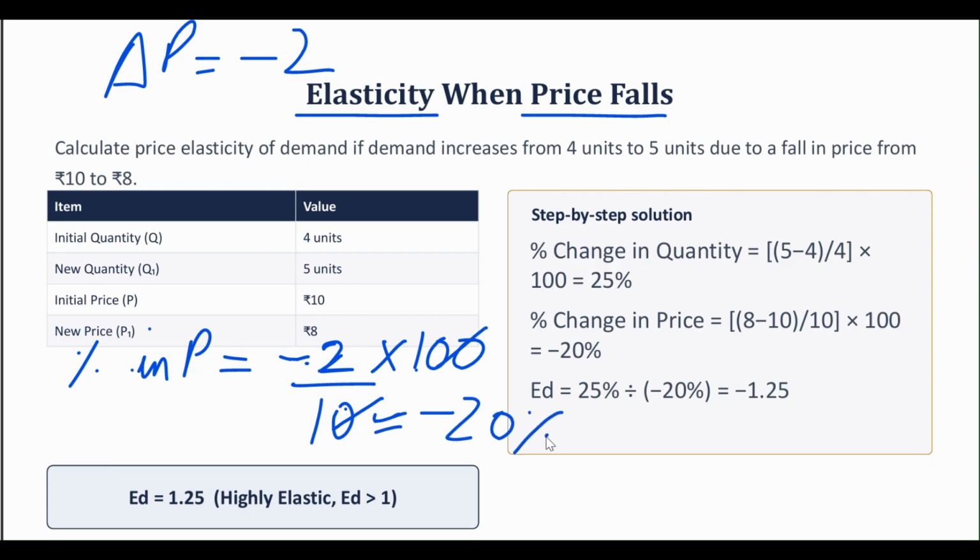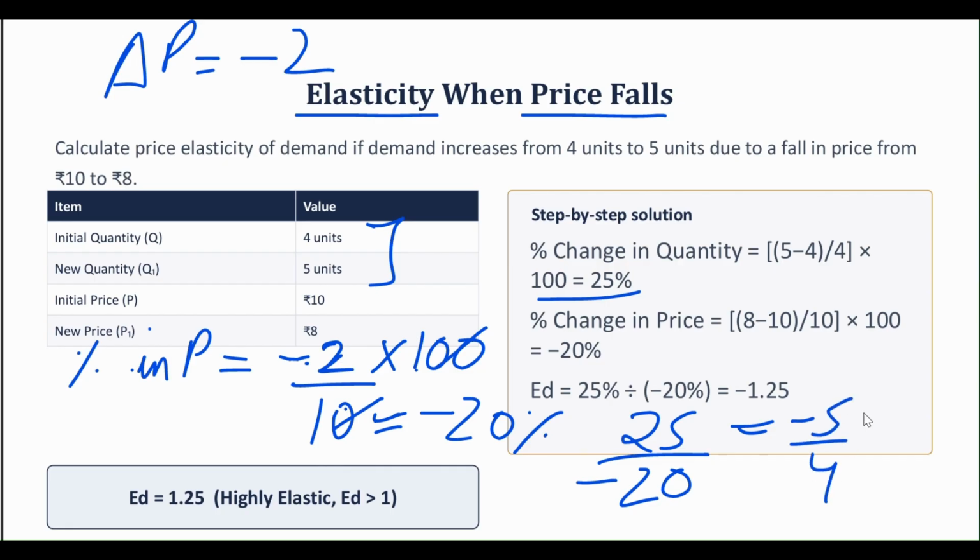Minus 20%. Similarly, I am going to find the change in quantity and the percentage change in quantity, which is going to be 25%. So when I divide 25% by minus 20, I get minus 5 upon 4, which is going to give me minus 1.25.